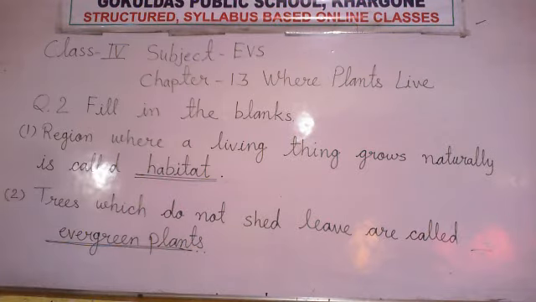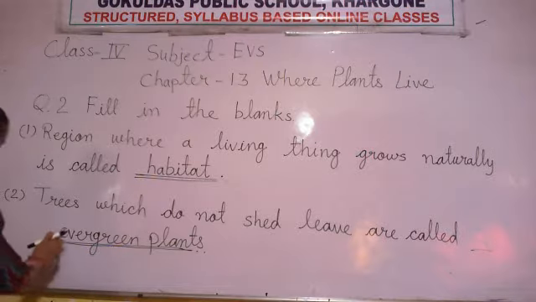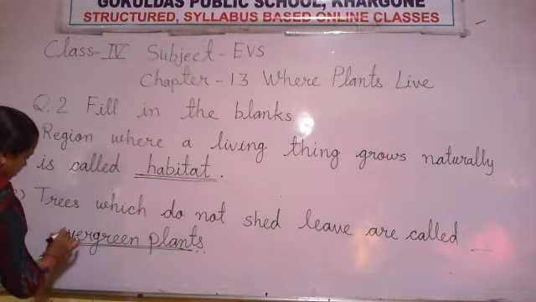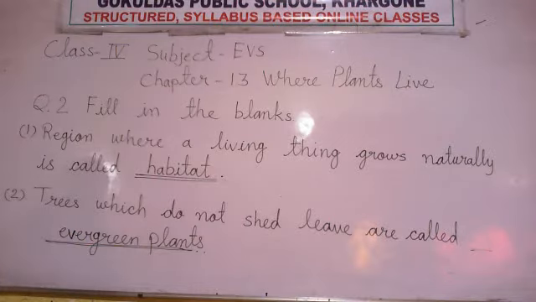This is the first and second fill in the blanks. What is given in the first number? Region where a living thing grows naturally is called their habitat. Now, the next one is trees which do not shed leaves are called evergreen plants. Means these types of plants do not shed their leaves, they never drop their leaves. This is the first and second number.